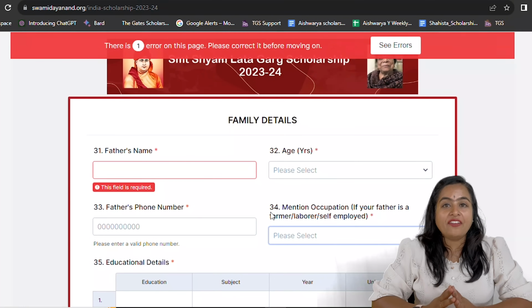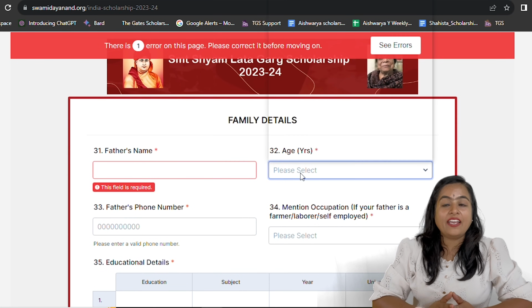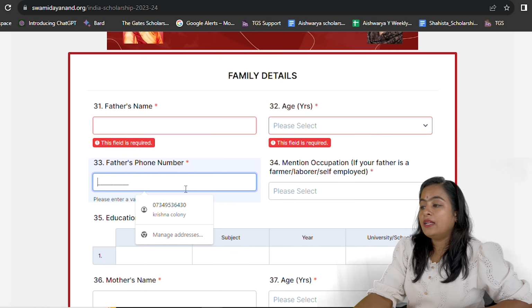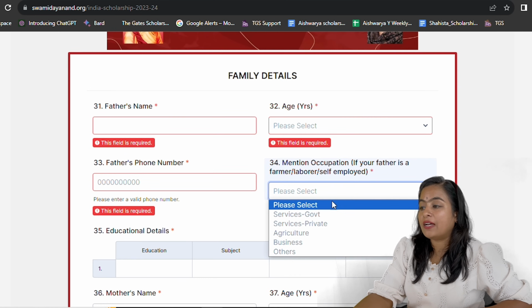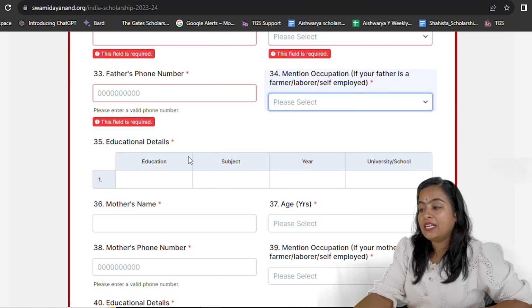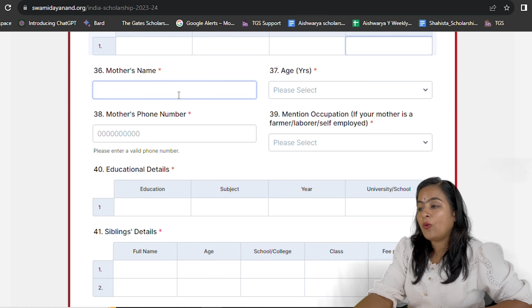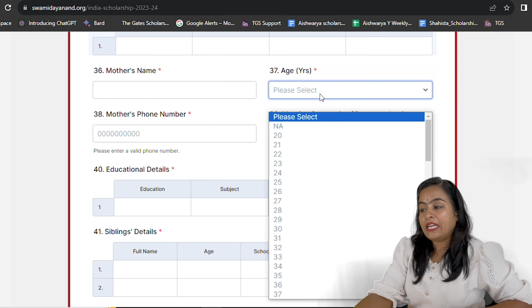So now let's begin with the further family details like your father's name, age of your father, father's phone number. Then mention the details about the father's occupation like service of the government, private service sector, agriculture, business or any other details. Then let's begin with the educational details of your father like education, name of the subject, year of passing, university.